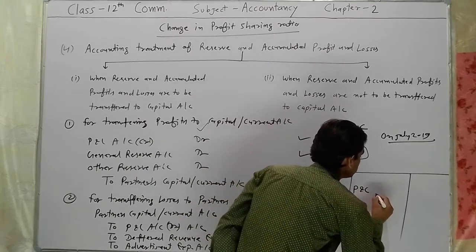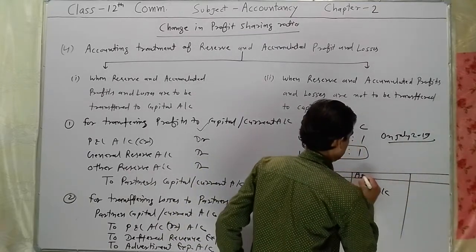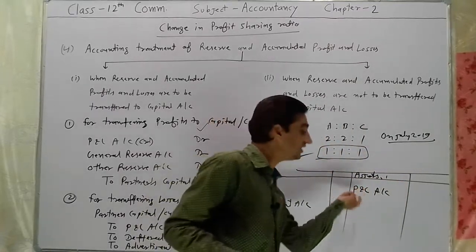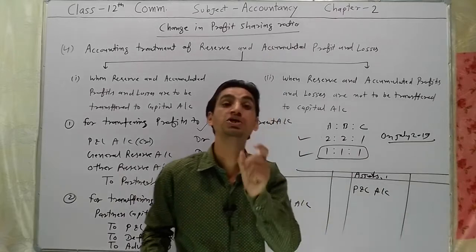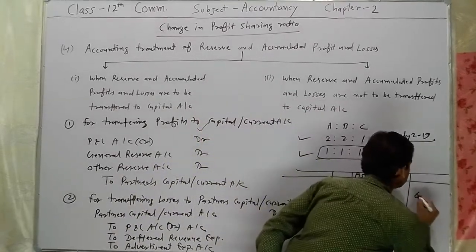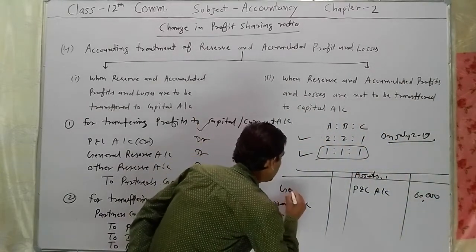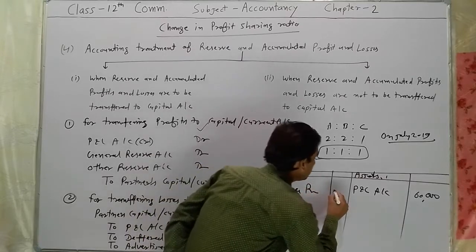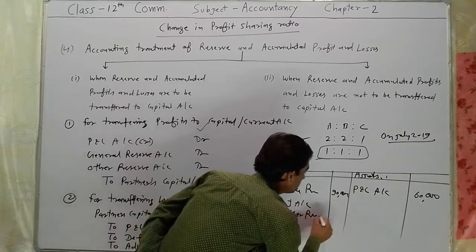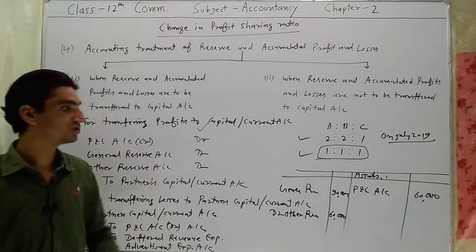Profit and loss account. This is the asset side. If the profit and loss account is given on the asset side, it means it shows a debit balance, or debit balance shows loss. Rupees 60,000. Is it clear? General reserve rupees 90,000. Other reserve rupees 60,000. I hope you understood.